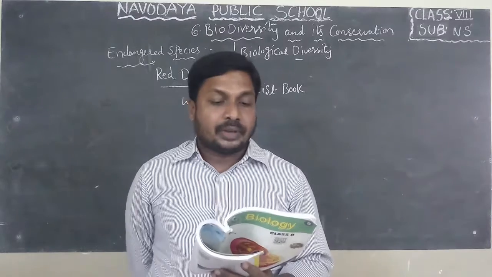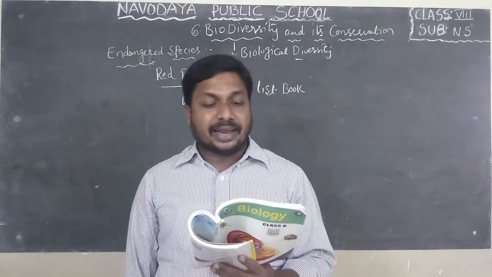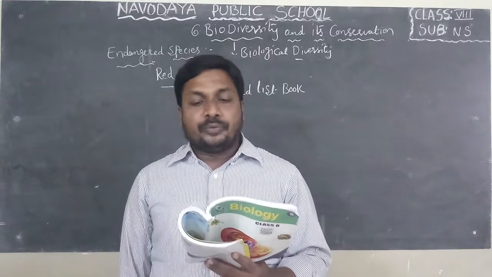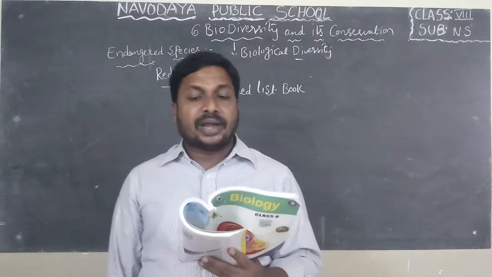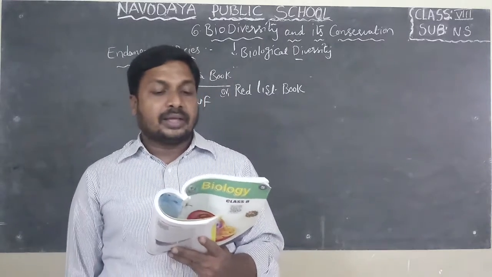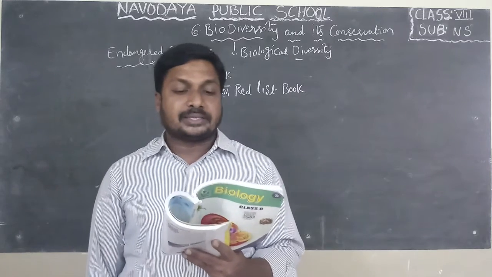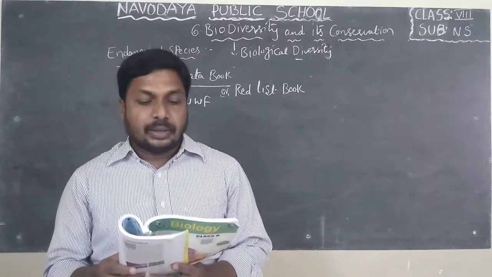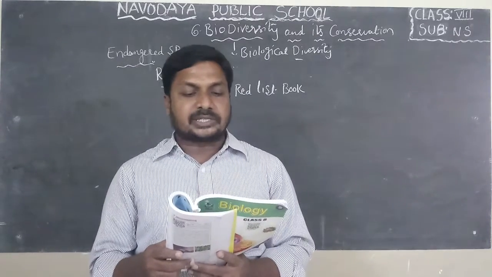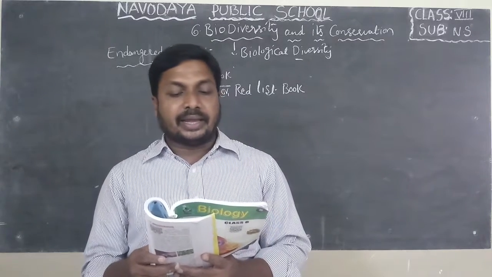Animals, fauna: leopard, Indian lion, Indian wolf, red fox, red panda, tiger, wild cat, hyena, gharial, tortoise, python, green sea turtle, etc. Peacock, great Indian bustard, pelican, great Indian hornbill.